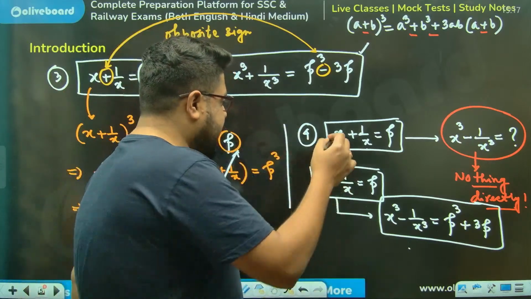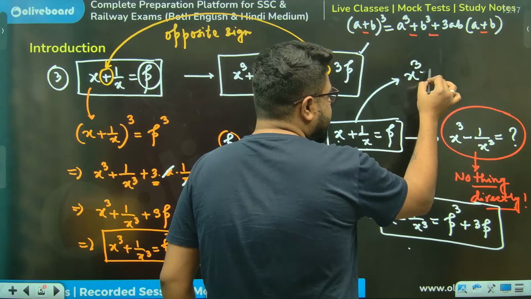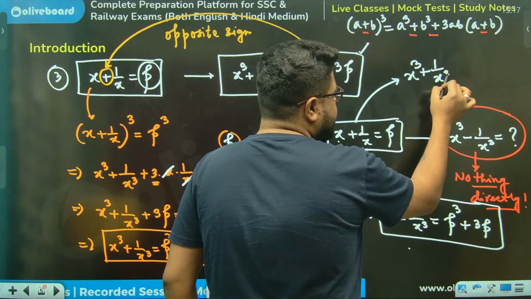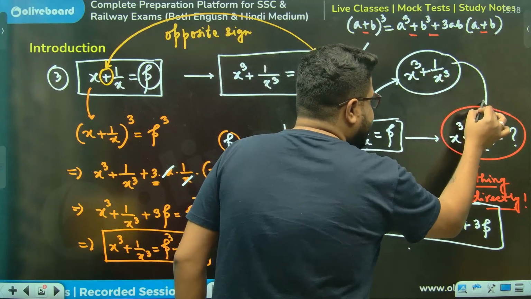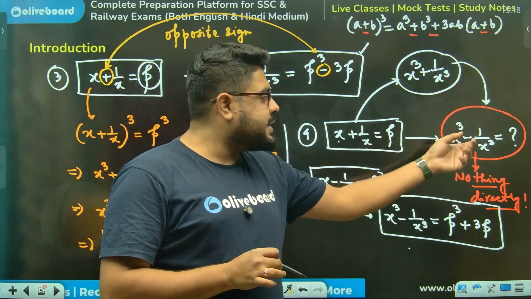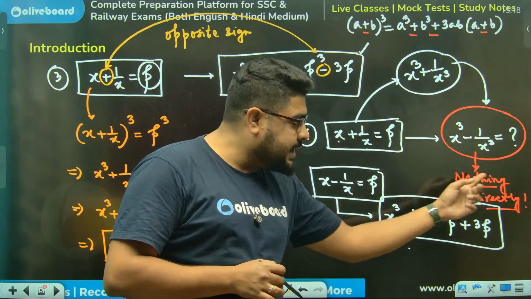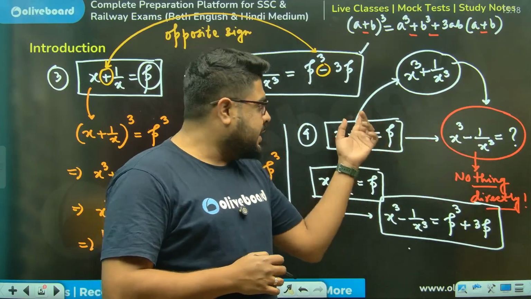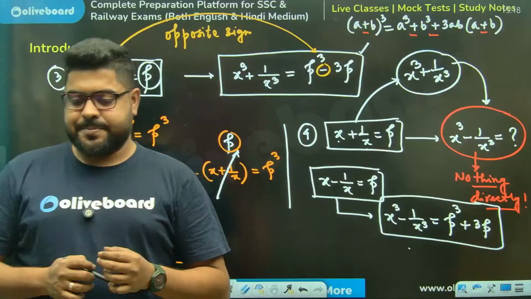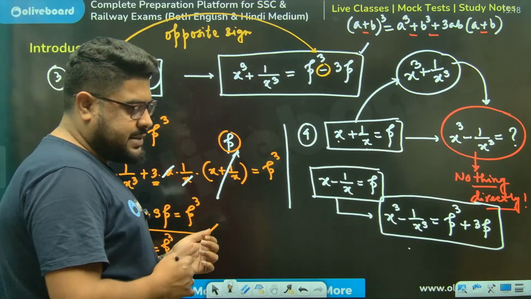If this is given, you can figure out x cube plus 1 by x cube, and from there you can figure this out. I'm not saying this is impossible to find, but not directly. You see, I've written nothing directly. You have to go a couple of steps. Perfect, everyone.